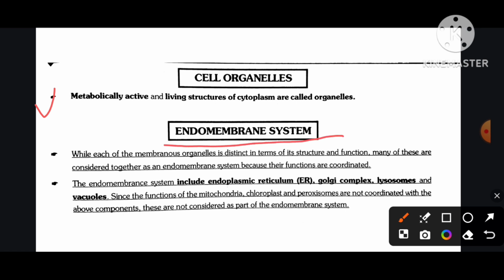Endomembrane system. Each of the membranous organelles is distinct in terms of its structure and function. Many of these are considered together as an endomembrane system because their functions are coordinated. The endomembrane system includes the endoplasmic reticulum, Golgi complex, lysosome, and vacuole. Since the functions of the mitochondria, chloroplast, and peroxisomes are not coordinated with the above components, these are not considered as part of the endomembrane system.